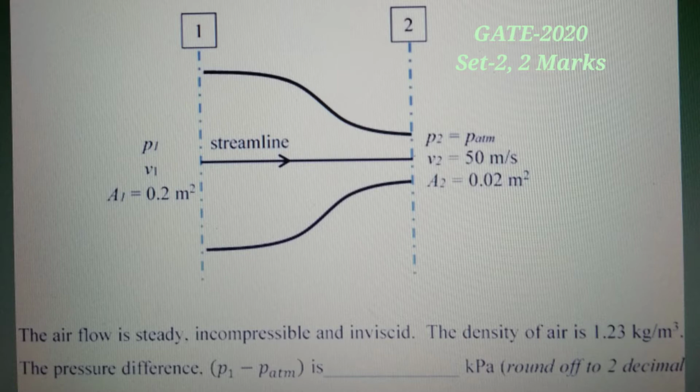A1 is the inlet area and A2 is the outlet area, and the flow is steady, incompressible and inviscid. Density is given. We have to calculate the pressure difference P1 minus P atmospheric.